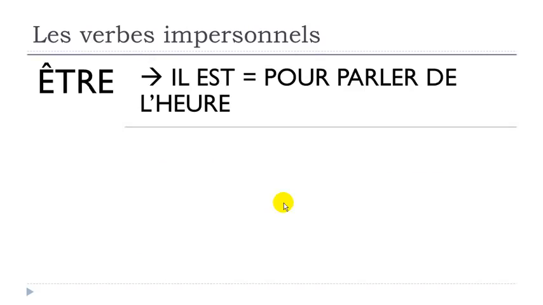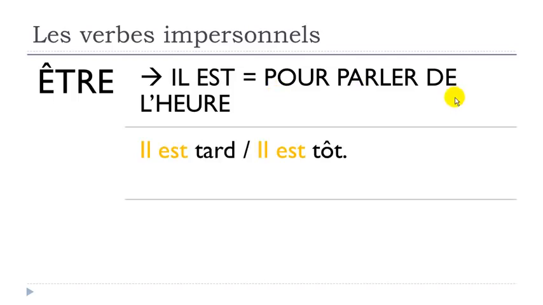Let's see now for être. If you use this il est, you will use this structure if you want to talk about the time. For instance, the first example: Il est tard. Tard is late. Il est tard, it is late. Even if we use this il, it doesn't have the concept of he as normally. It's really this impersonal form. And then il est tôt, it is early.